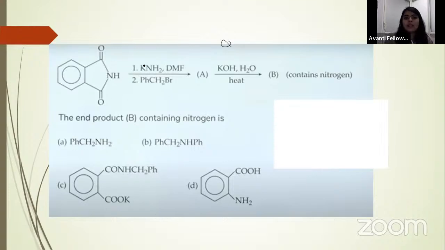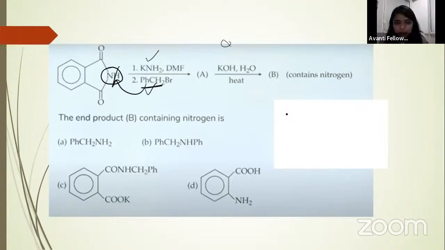Now you do not need to do anything. You just listen to what I'm telling. You just see phthalimide is there, base is there, alkyl halide is there. That's it, that is all you have to see. Pick up this NH from here, then pick up this alkyl group from here, remove this hydrogen and attach this alkyl to the nitrogen.